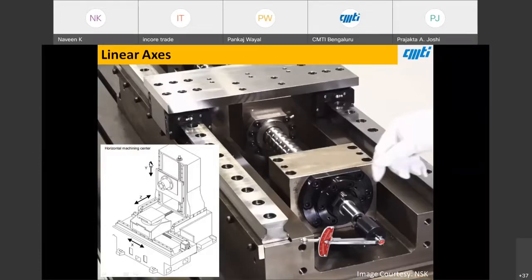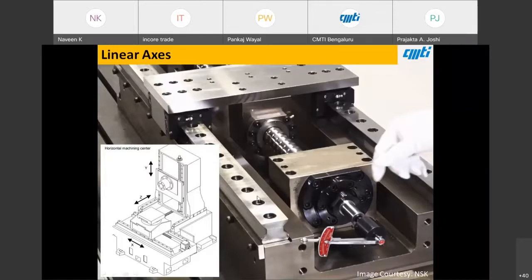So there are three linear axes, X, Y, and Z. You can see in this image how they are aligned, how the slide is placed on the LM guideways, and how the ball screw is mounted. The nut is attached to the sliding table, and the ball screw is supported at both ends with bearing blocks.